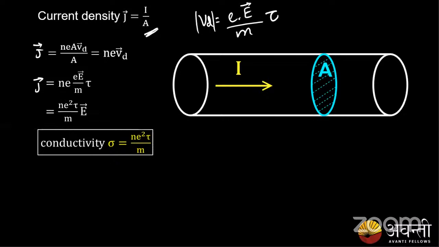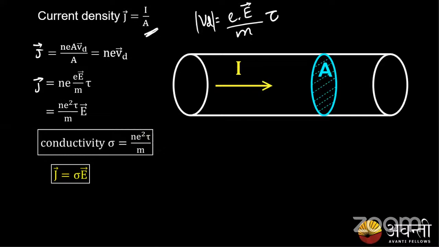Now, is there any other term? Whenever we have conductivity, we can define one more. We can write the expression for current density as J equals sigma times E.